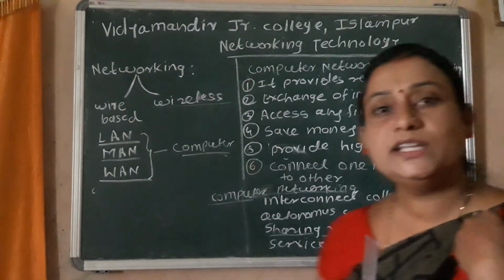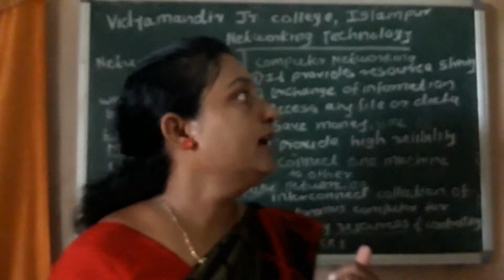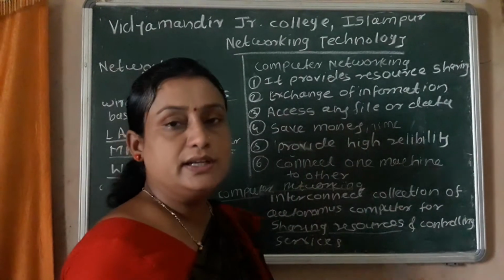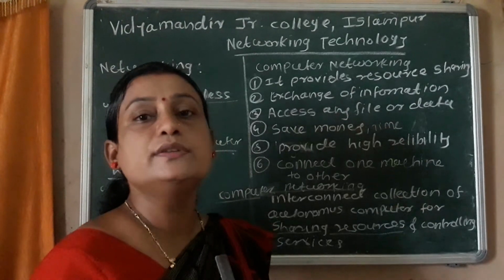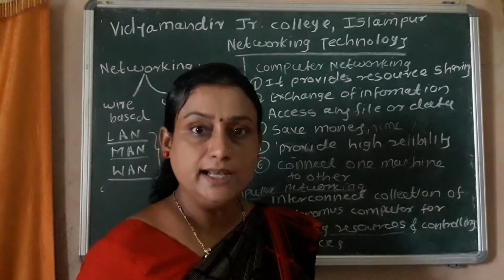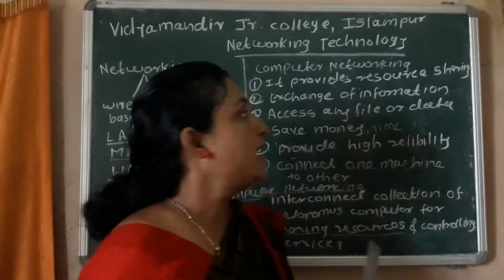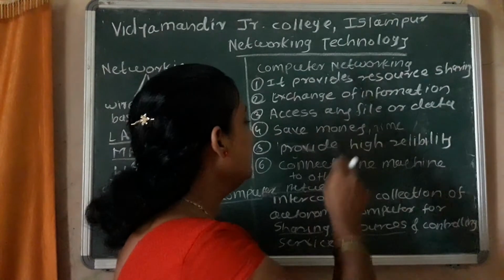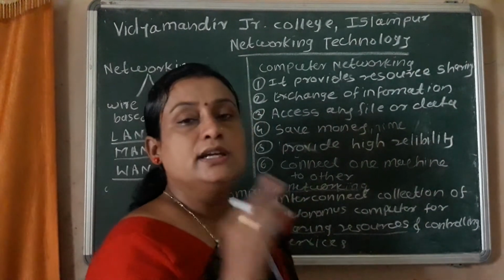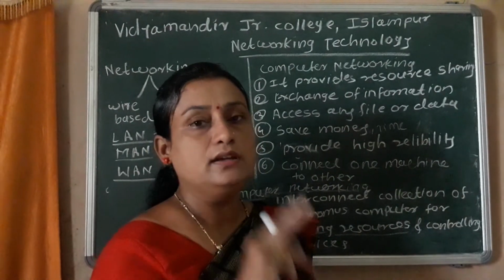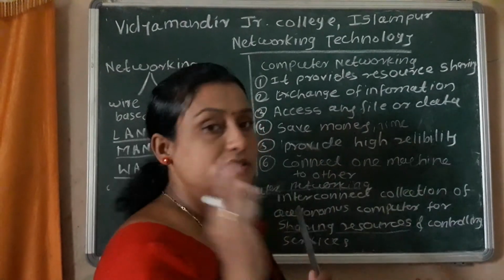In the board examination, a 3 marks question can be asked, question number 2 or question number 3: What is computer networking? Marks will be given, and give advantages of computer networking. For that, the definition of computer networking gets 1 mark, and any 4 advantages of computer networking get 2 marks, or any 3 points get the appropriate marks. Any 6 points get 3 marks.